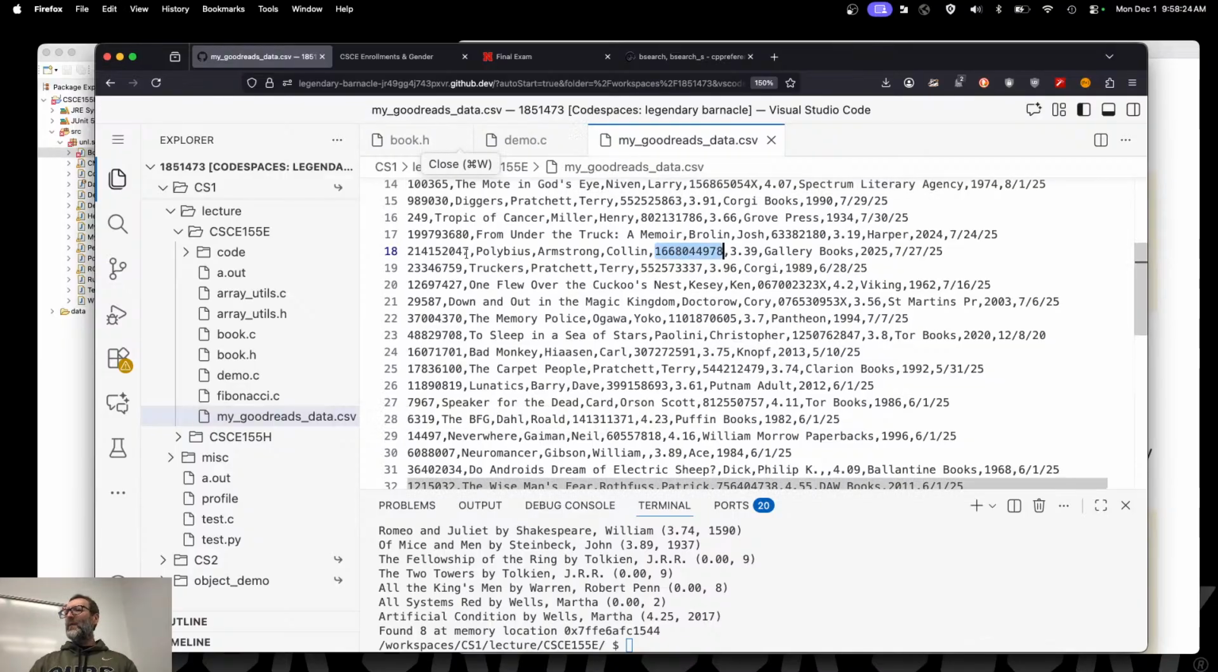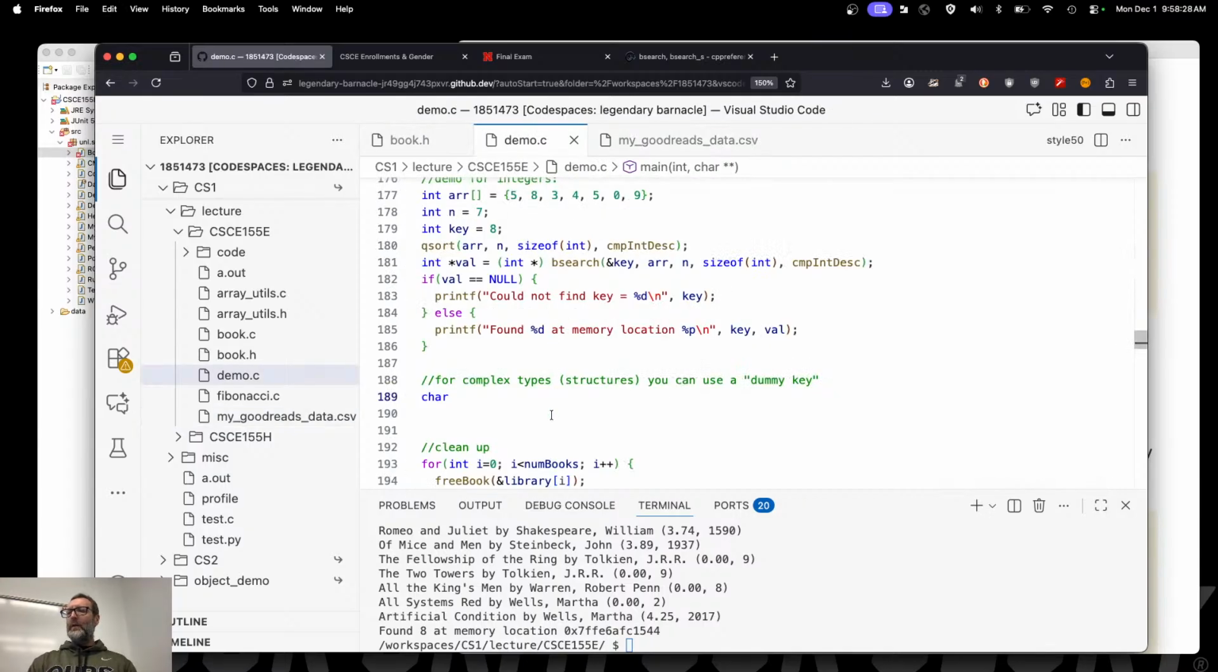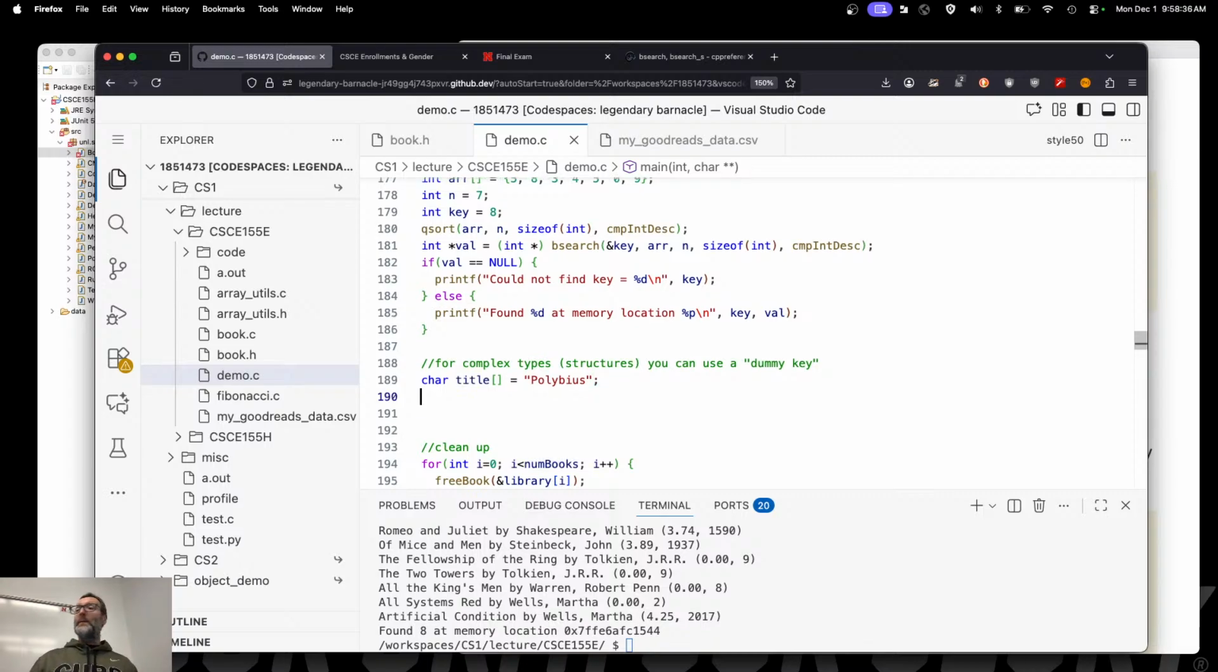All right, you know what? Let's search for the title instead. All right, char title. I'll do it like this. Title is equal to that. Let's search for Polybius, or however you pronounce that. Okay. It was obviously not an audiobook because I don't know how to pronounce it. So Polybius, Polybius. Let's just go with that.